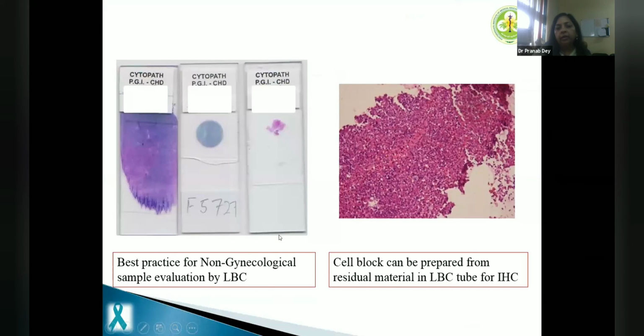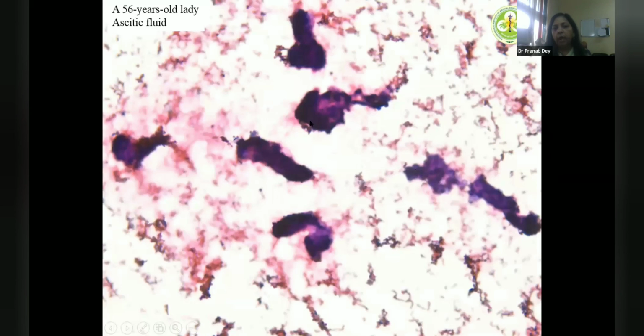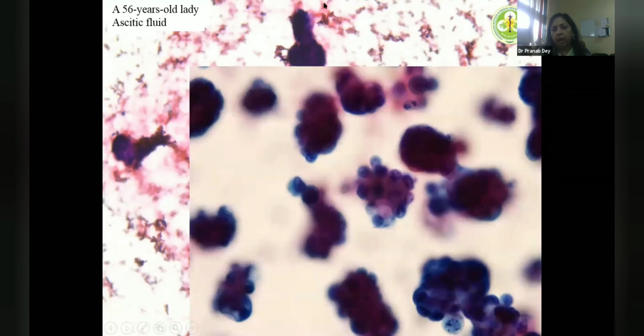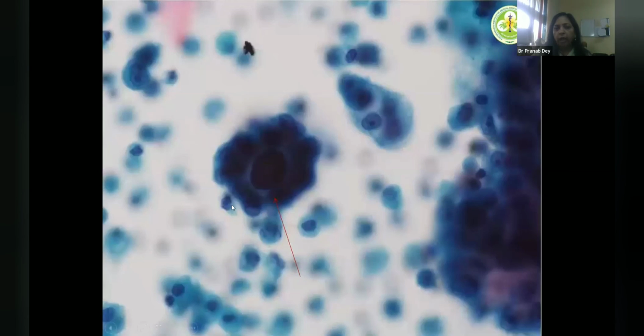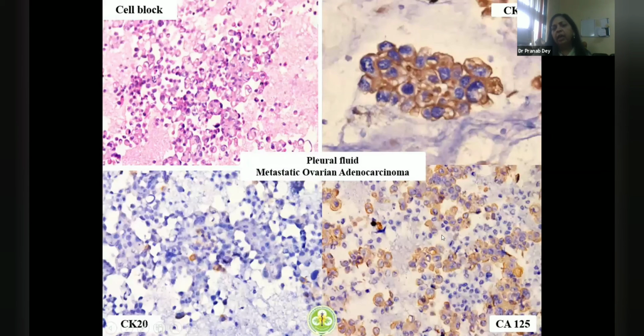Like in gynae cytology, in non-gynae samples we make one MGG, one LBC, and all the sample goes into cell block. Here we prepare conventional versus LBC, and you can see the density gradient has done wonders here. As opposed to the conventional smear, the cellularity is much more. You could see psammoma bodies. You could do IHC on cell blocks and say that this is papillary serous carcinoma or serous carcinoma of ovary in ascitic fluid.